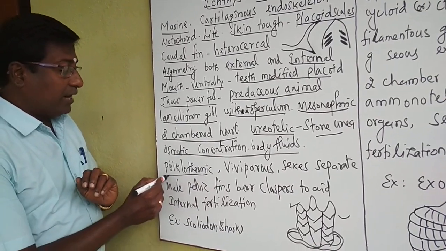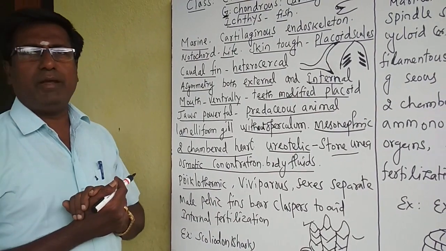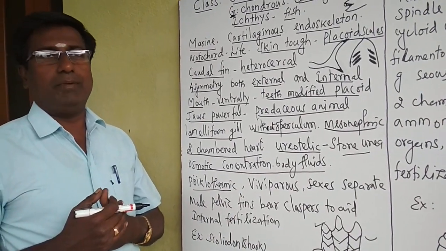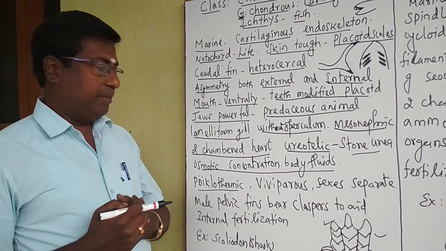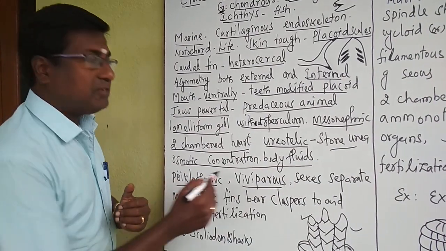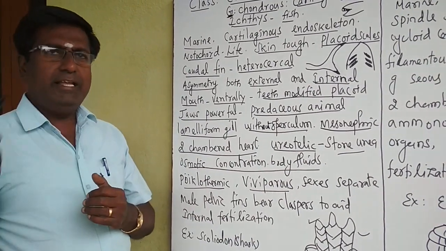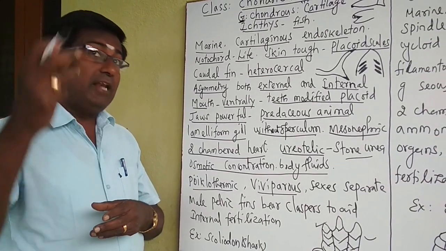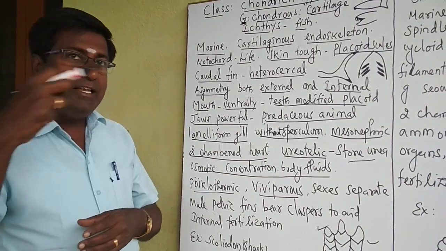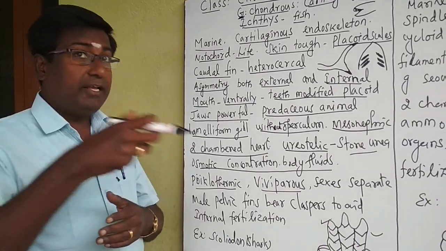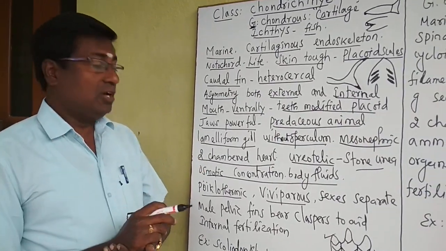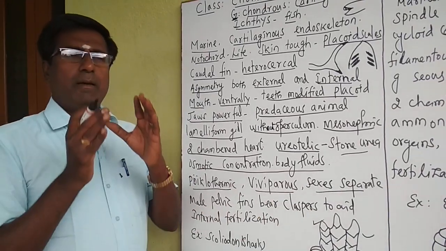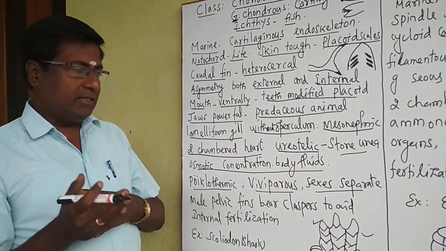And these are poikilothermic fishes. Poikilothermic means they change their temperature according to the environmental temperature. That is called poikilothermic animals. Okay, it's viviparous. Viviparous means directly laying the young one. Oviparous means laying eggs. For example, a cow laying the calf directly. That is called viviparous. And sexes are separate. That means male and female sexes are separately there.